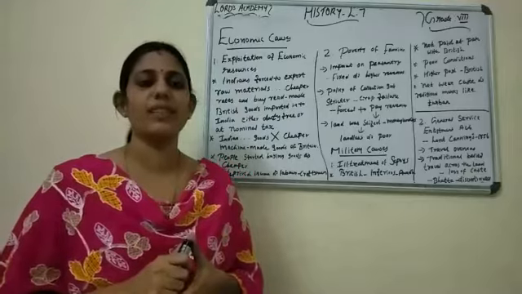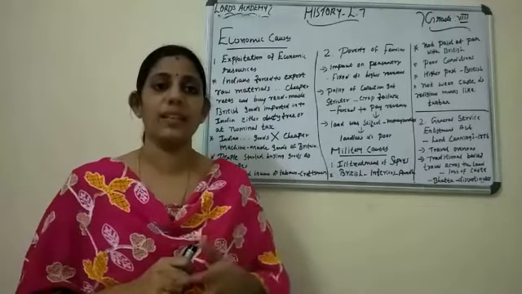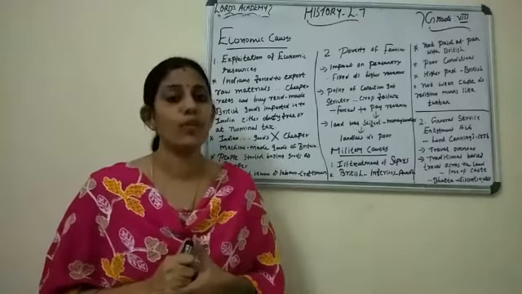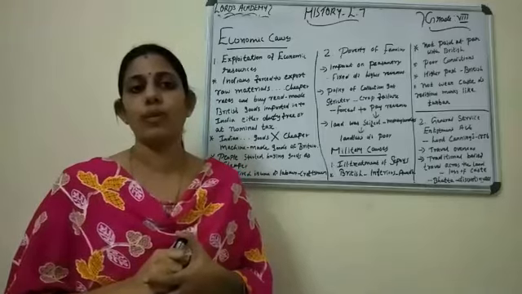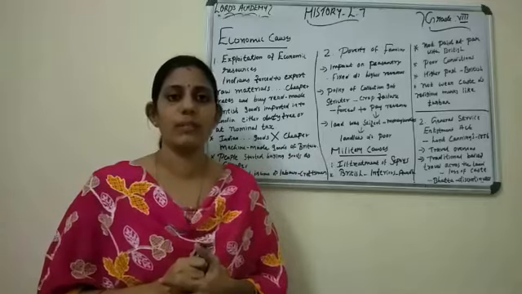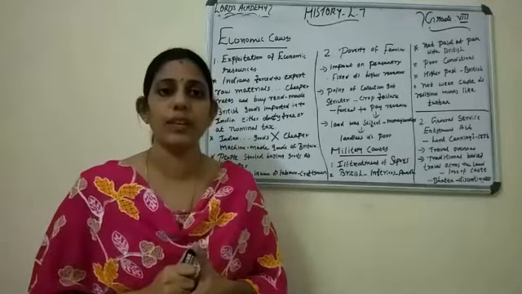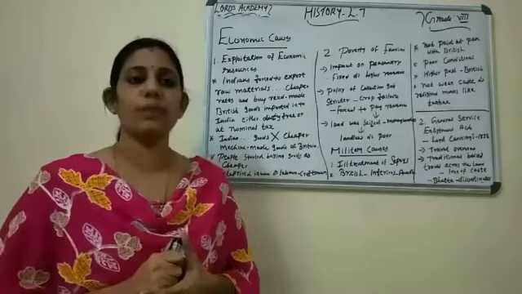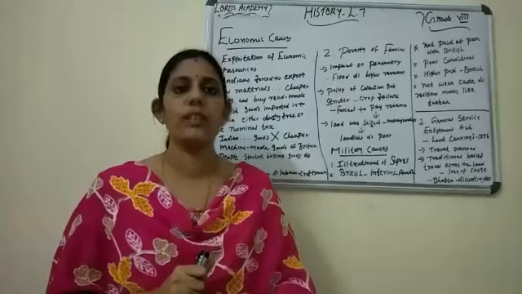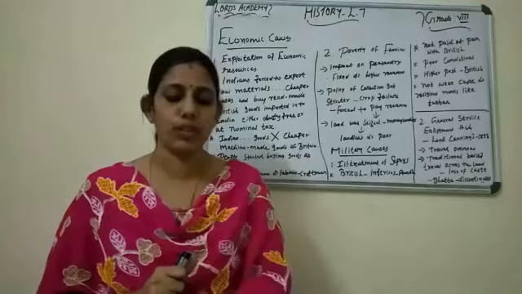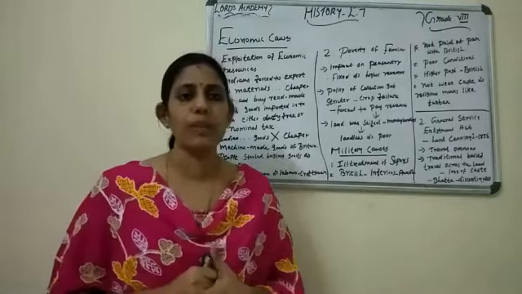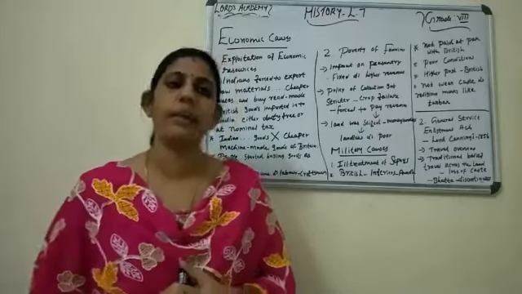Last live class we discussed lesson 7, the Uprising of 1857, also known as the Revolt of 1857, and one more name, the First War of Indian Independence. In the introduction we discussed who became the political masters of India by the middle of the 19th century. The English became the political masters. We also discussed two causes: political causes and socio-religious causes. Today's topic is economic causes and military causes.